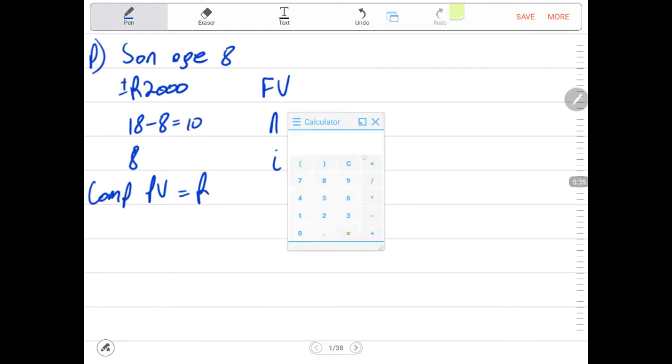So for this son, let us do the calculation. I will use a manual calculator. And at the same time I do have the app calculator. There is an app for the calculator that I could be using, but I will use that later on in the next chapter, which is chapter 3. I will explain the financial calculator there very much.